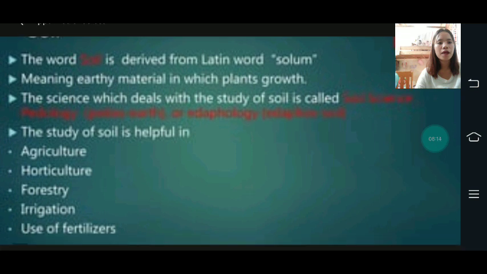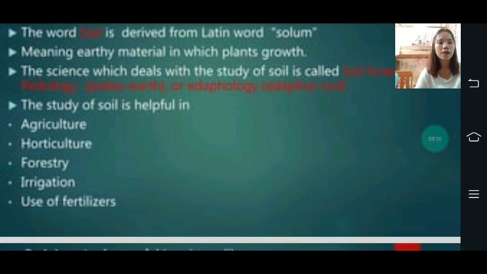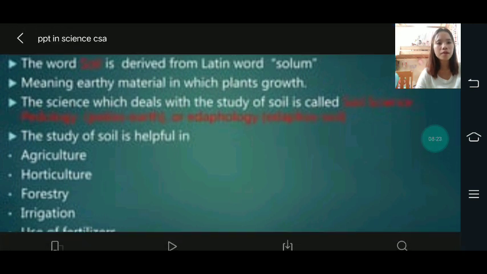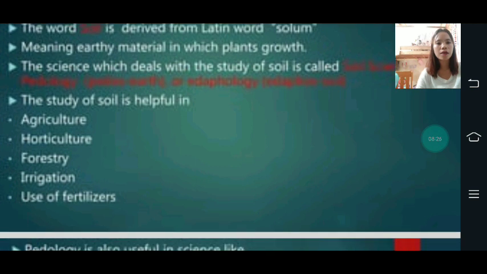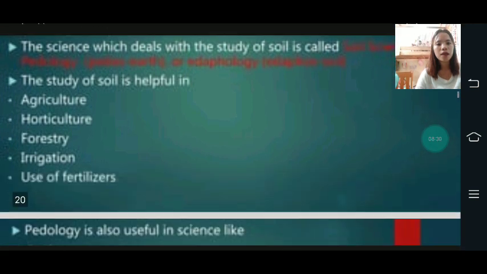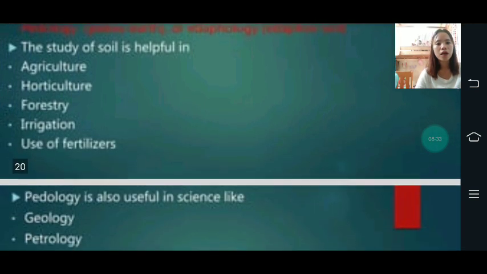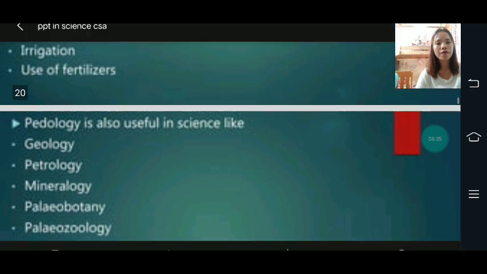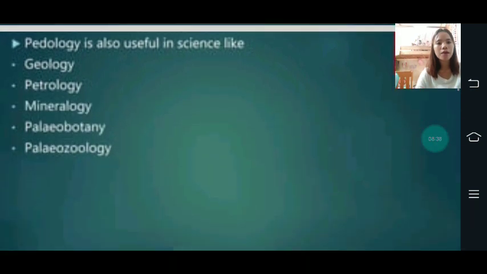Soil is derived from the Latin word solum, meaning earthy material in which plants grow. The science which means the study of soil is called pedology. The study of soil is helpful in agriculture, horticulture, forestry, irrigation, and the uses of fertilizers. Pedology is also useful in sciences like geology, petrology, mineralogy, and paleobotany.